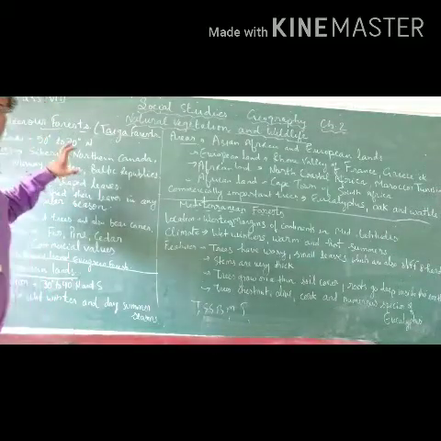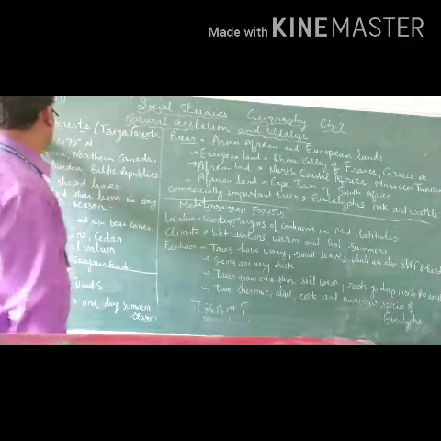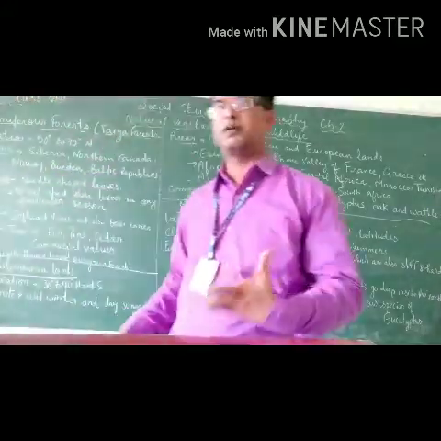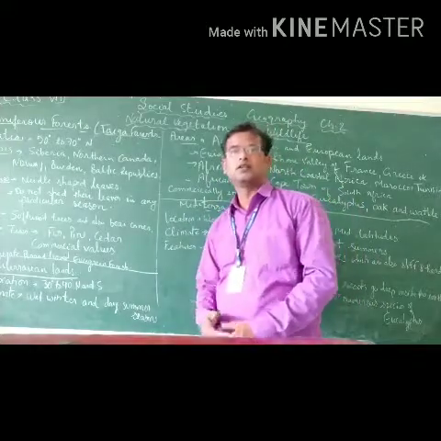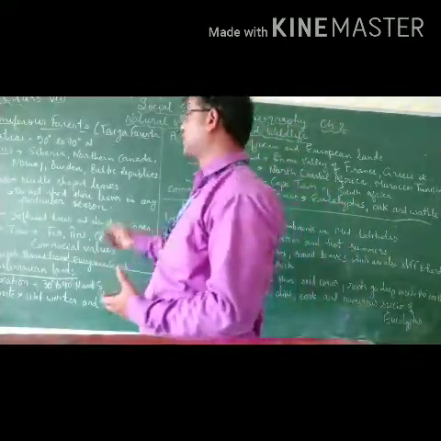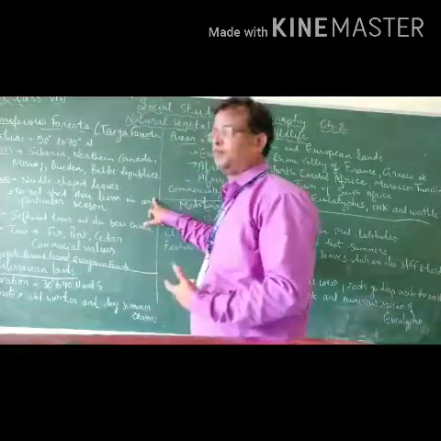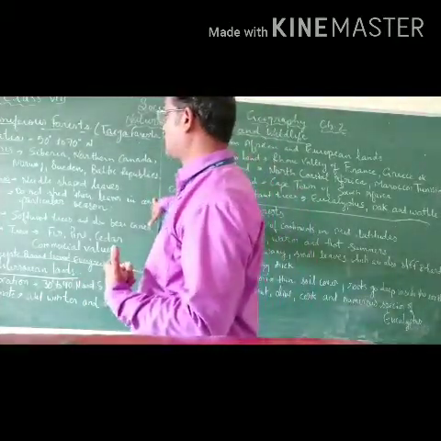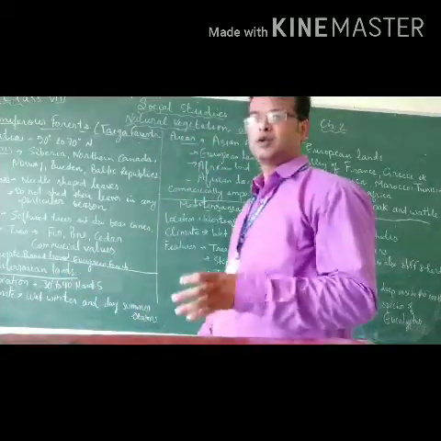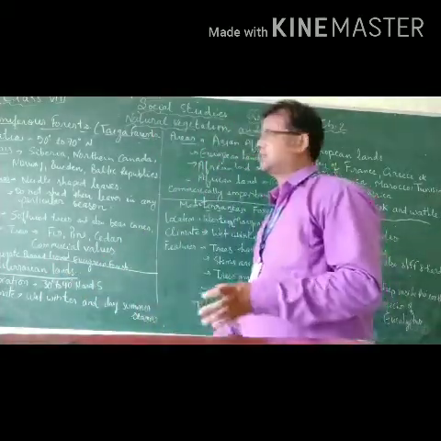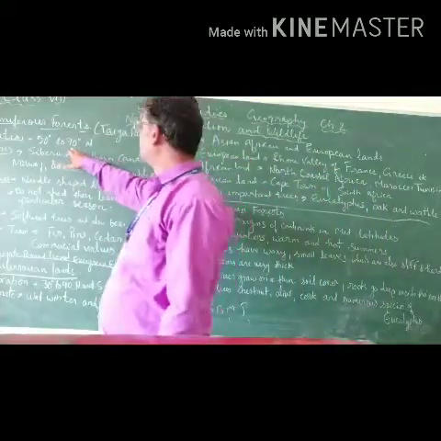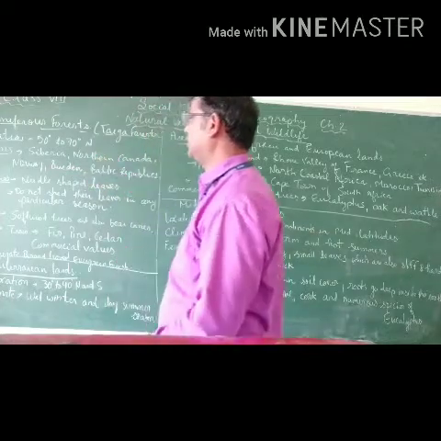Now let us talk about another category of the forest, that is the coniferous forest. Coniferous forests are also known as the taiga forest. Now, let us first try to understand its location. These coniferous forests lie only in the northern hemisphere, and the location of these forests is 50 degree to 70 degree north latitude.